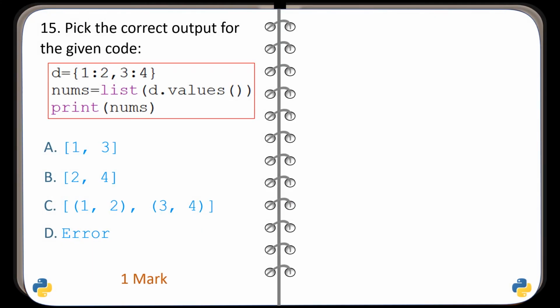Question number 15. Again, a code is given. 4 possible outputs are given. You have to identify the correct output. And the correct output is given in option B.